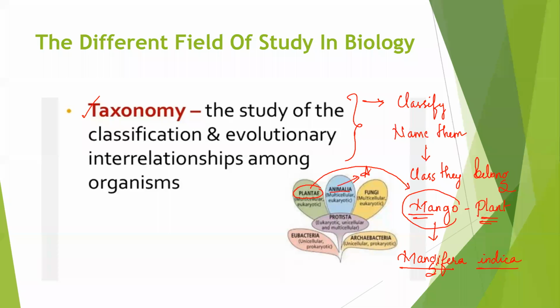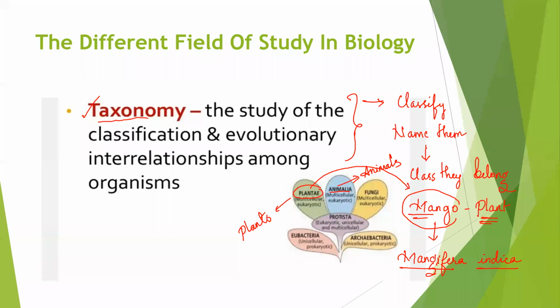That study, that classification, naming and classifying, is known as taxonomy.